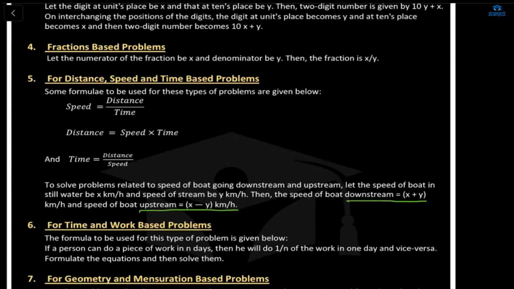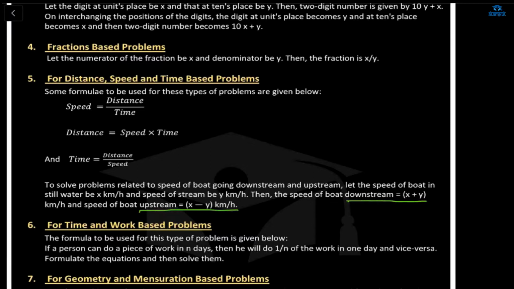Sophia? You were having doubts in the assignment, yeah? So we'll see the assignment first and then we will go ahead, okay? Yeah, ma'am, I understand the downstream and upstream problems, but I don't understand the time and work based problem. Okay, so we'll have a quick discussion.